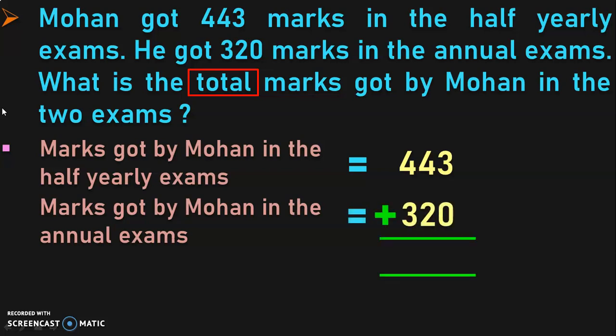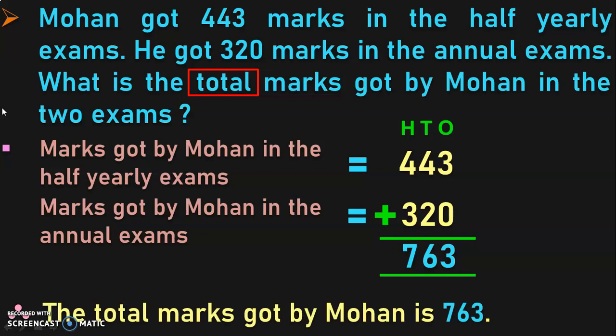Now we have to perform the addition operation. Write down the place values ones, tens and hundreds. Begin the addition from the ones place. 3 plus 0 is 3. 4 plus 2 in the tens place will give you 6. In the hundreds place we have 4 plus 3 which will give you 7. So the total marks now is 763. How will you write the answer statement? Therefore the total marks got by Mohan is 763.